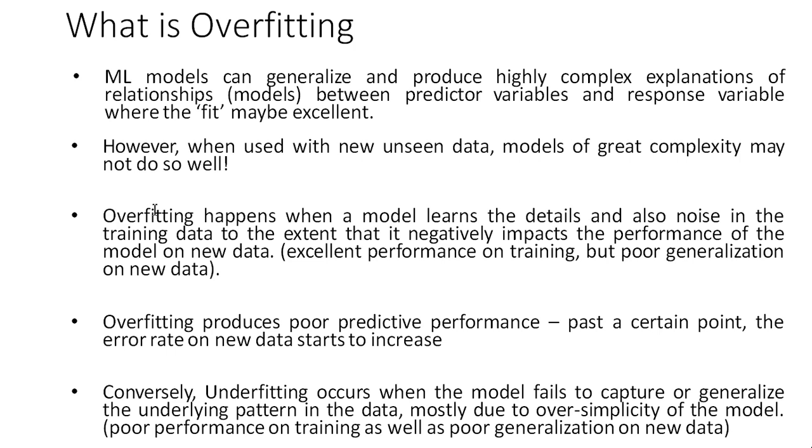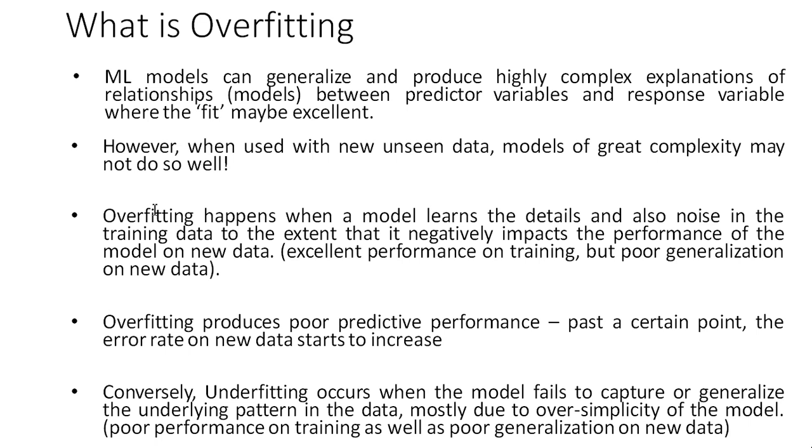So in simple terms, what is overfitting? Suppose you have a data set and you have trained a model on it and you have got 99.999% accuracy, which is very good, right? But this is when you trained your model on the training data. Now when you test your model on testing data, your model gives some accuracy like 50% or 60%, which means your model is well trained but it can't perform well on new data sets.